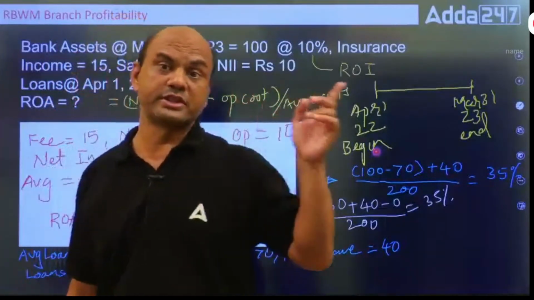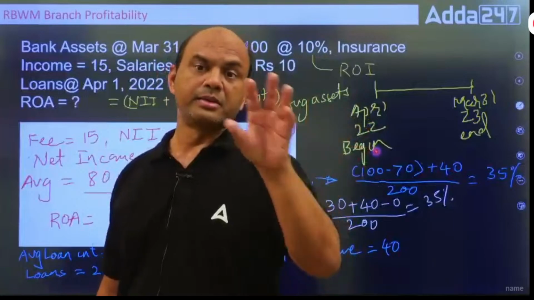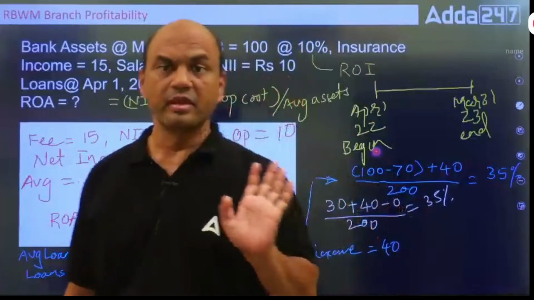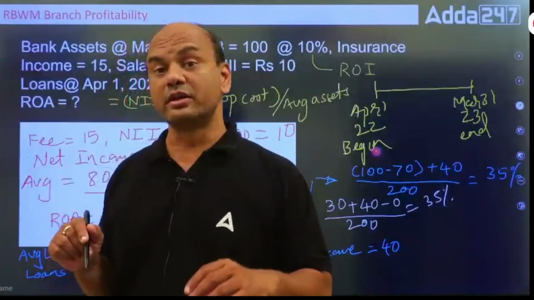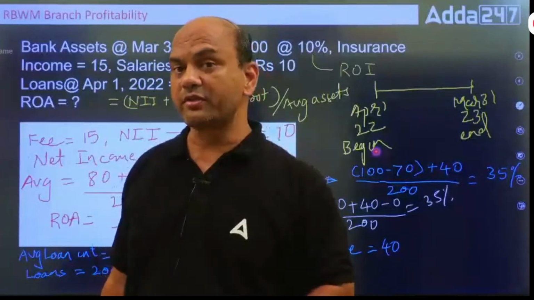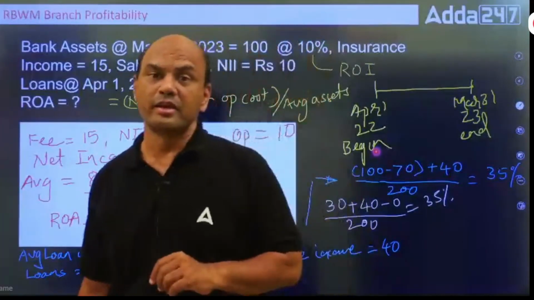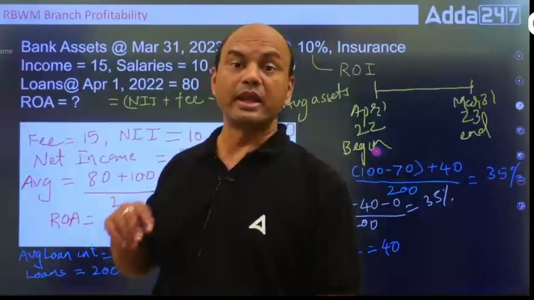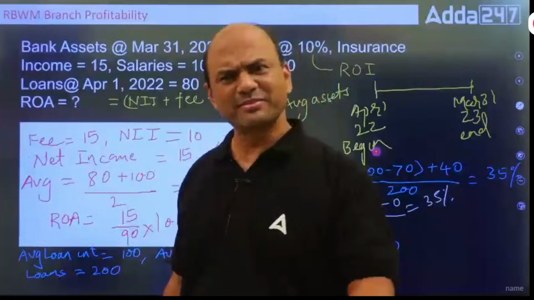For that you need to first get back to the basics. ROA means what? Your NII plus your fee income upon assets. Clear? That is your ROA. What is your NIM? NII upon assets. But in this case, your fee income is 0. So what will be ROA over here? NII plus 0, so NII upon assets. And what will be your NIM? NII upon assets. So both will be the same.